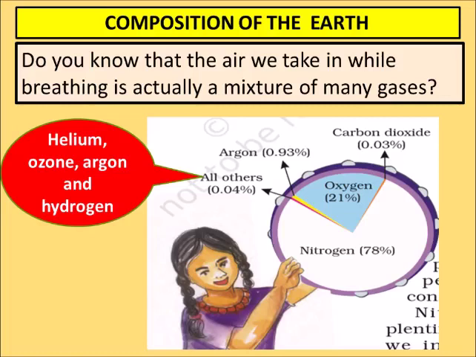It means very less in quantity. The maximum is nitrogen, thereafter oxygen, and carbon dioxide is also 0.03. So in other gases, what all gases are included? They are helium, ozone, argon and hydrogen.